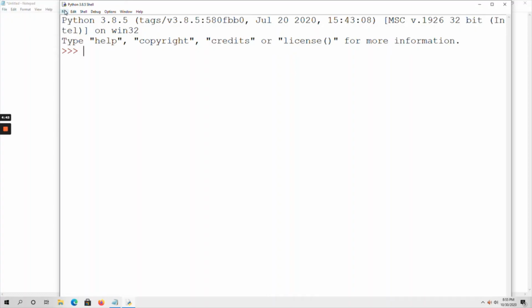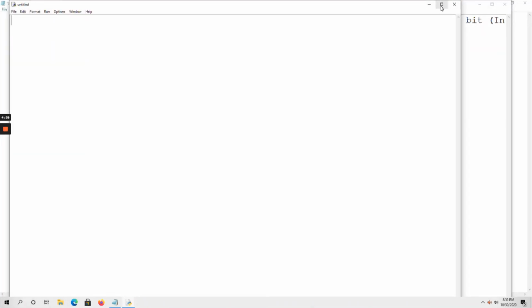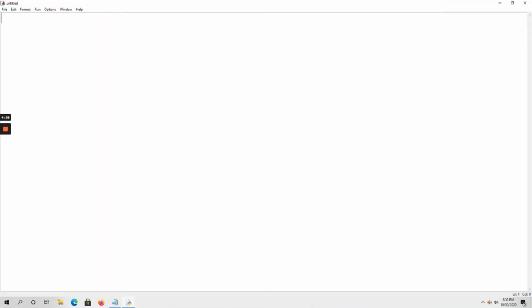Go to file, open a new file. First of all, you have to create a bytes object. For that, first you have to create a list, L equal to, and here these are my list elements. Now B equal to bytes of L. By using this built-in function bytes, I am now creating a bytes object, right?